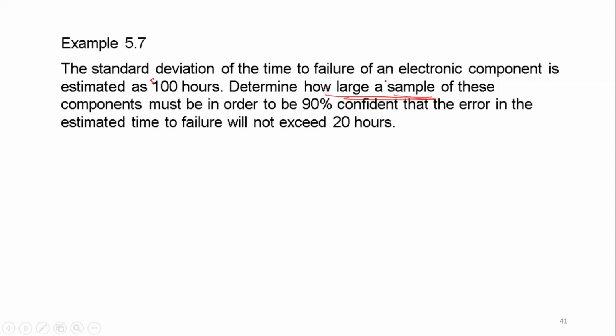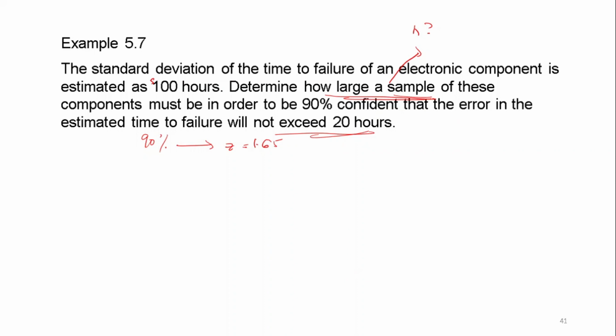So we want the sample size. How many samples? If our confidence level is 90%, so our Z is 1.65. Okay, and then the error in the estimate of time to failure will not exceed 20 hours.